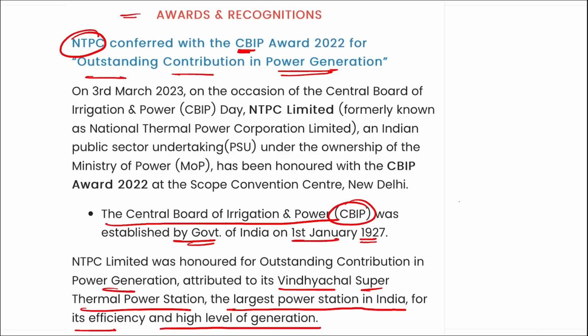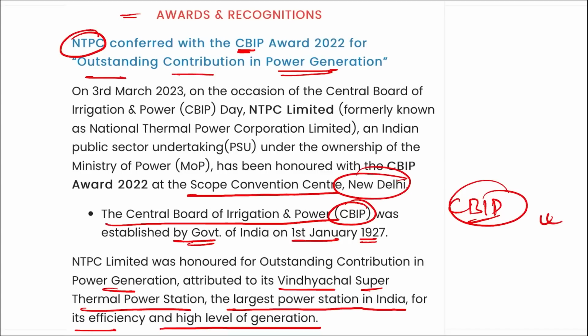And for the same, they were honored with the CBIP Award 2022 for the outstanding contribution in power generation. All right, important. And NTPC was honored at the Scope Convention Center in New Delhi.